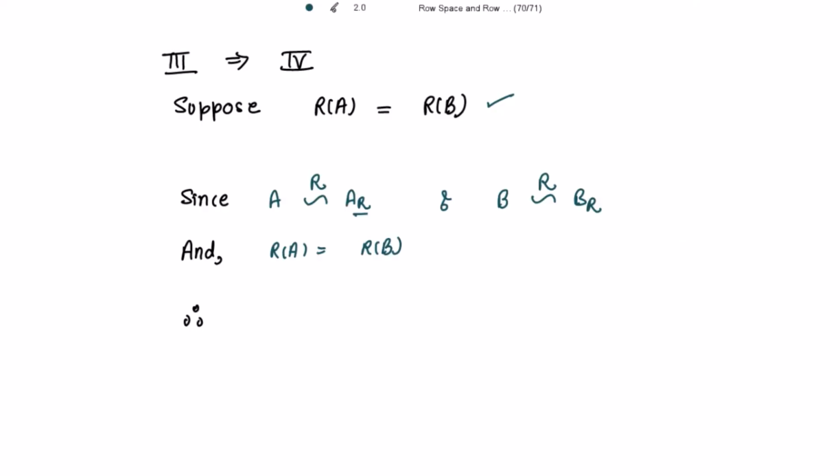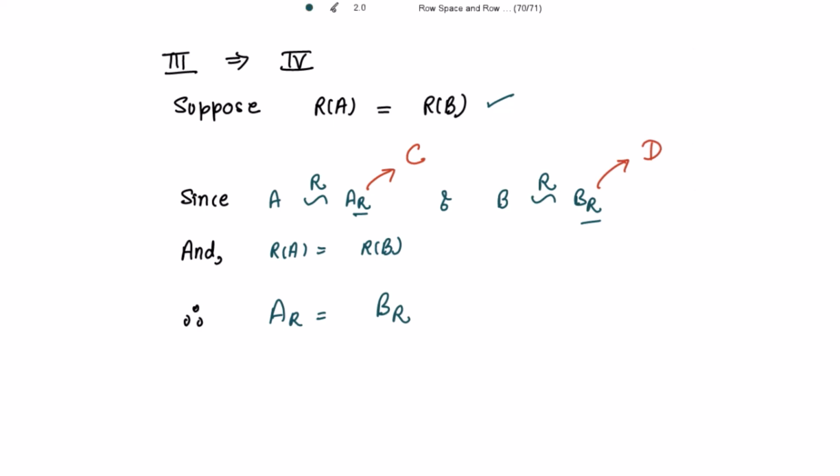Here also, if AR is in the row echelon form obtained from A by applying the row operations, and BR is the matrix in the row echelon form obtained from B by applying the row operations, with the condition that the row space of A is equal to the row space of B, then this AR is equal to BR. That is, the row echelon forms of A and B are equal. Here this AR is representing your C and BR is representing your D, in accordance with that important remark which we have just read.